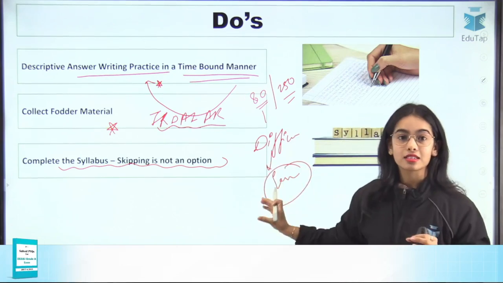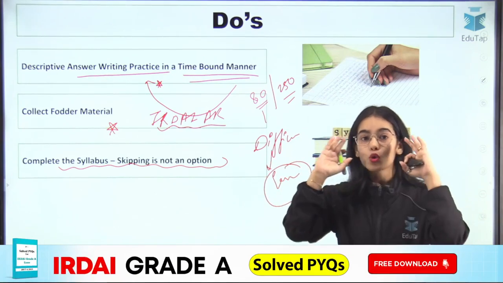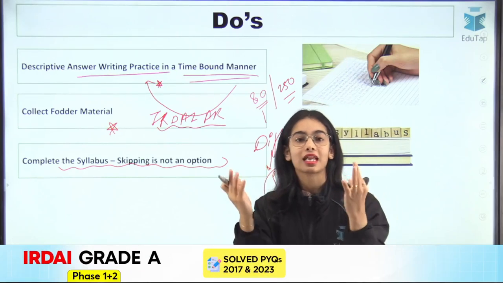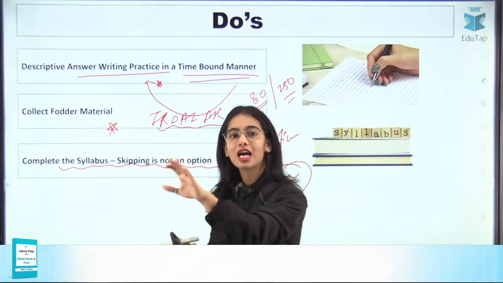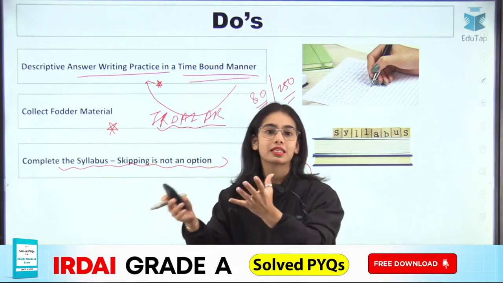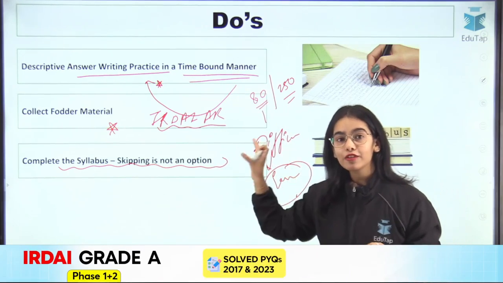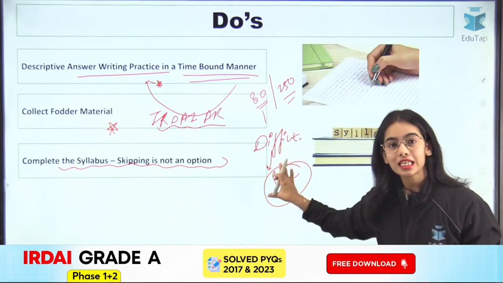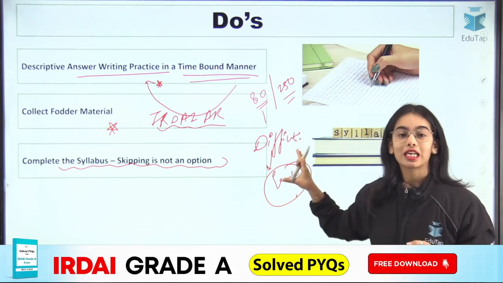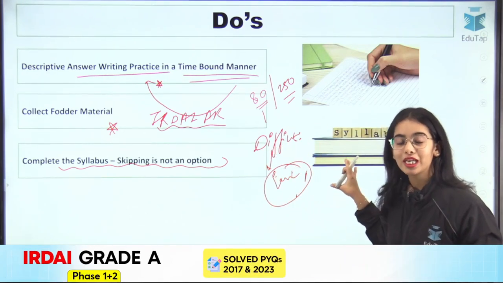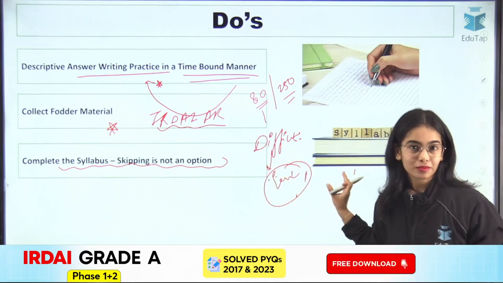You can answer those easy questions with the overview and the basic understanding that you have. So rather than skipping a topic, have the basic understanding of the topic, so that if an easy question comes from a difficult topic, you are able to answer it and you are not leaving that easy question.